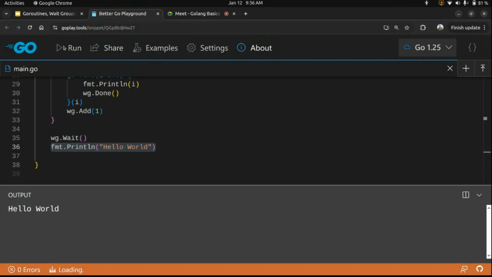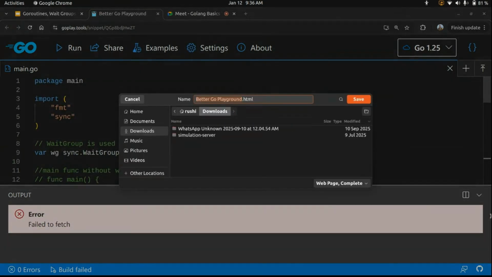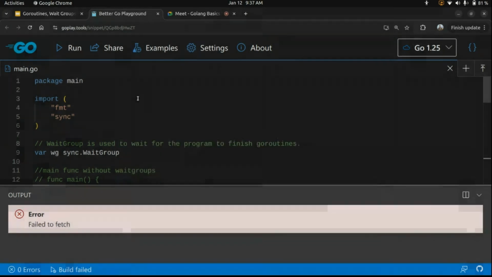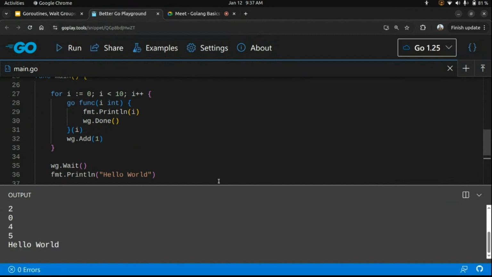So let's run this. This is an execution, and at last we are printing hello world.